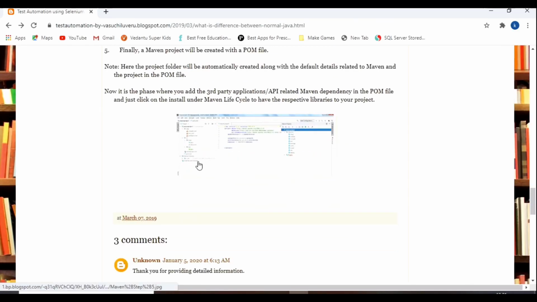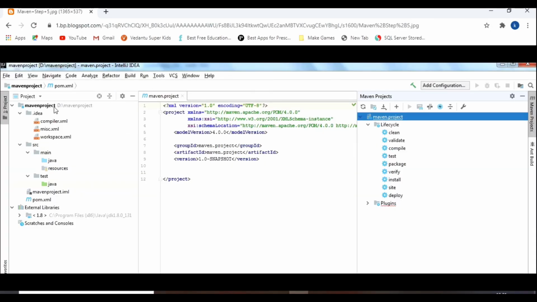As soon as the Maven project is created, you will have the default structure like this. These are the libraries associated with the JDK. If you have any third party dependencies that we have added to the POM file, then the respective libraries will come, and thereon you can start working on that.